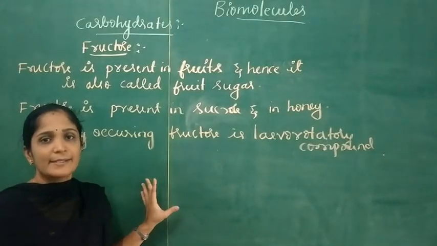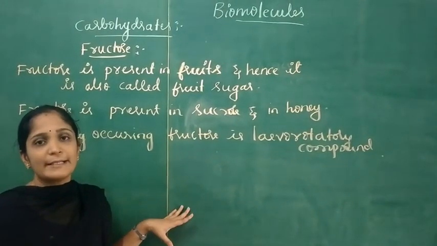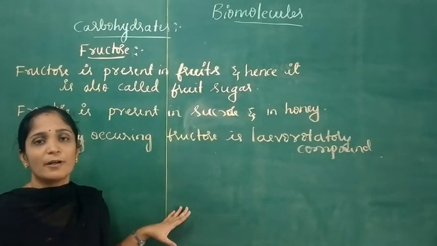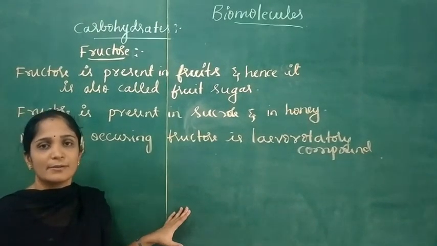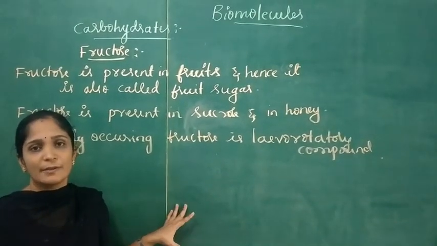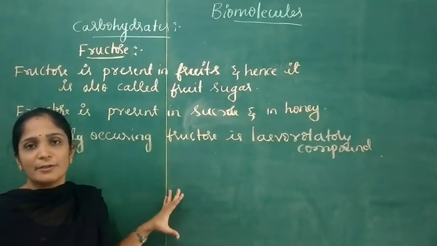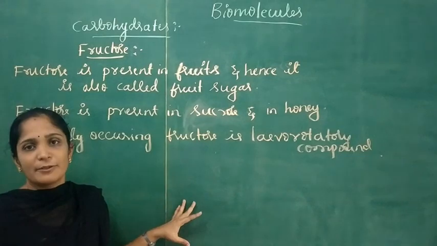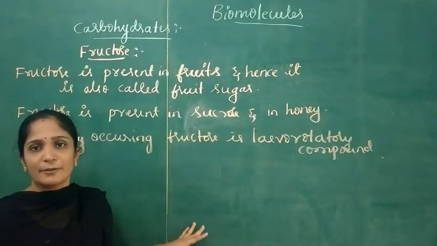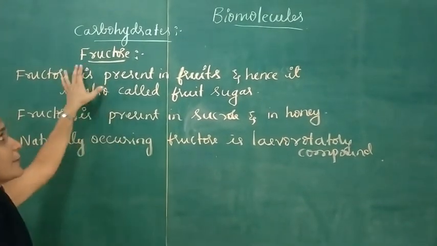In the last class we studied the cyclic structure of glucose, the overall Fischer structure of glucose and also the Haworth structure of glucose. So in this class we shall discuss the open chain structure of fructose, the cyclic structure of fructose and also the Haworth structure of fructose. Now coming to the fructose.